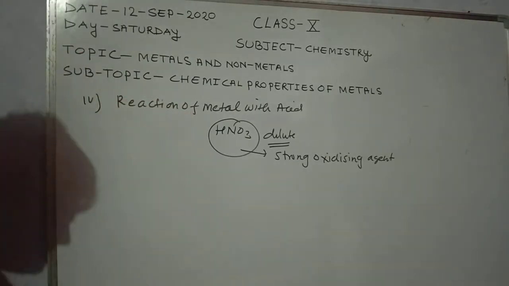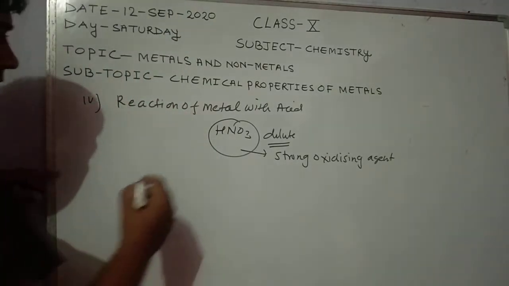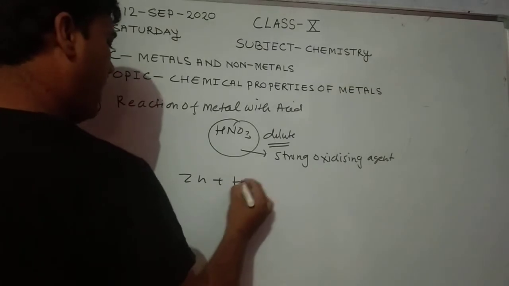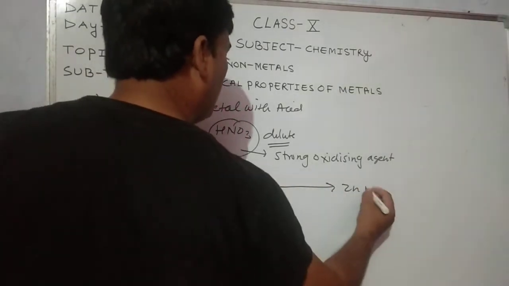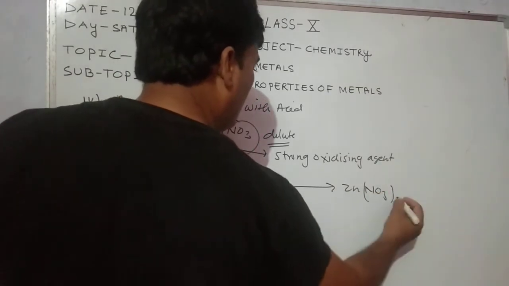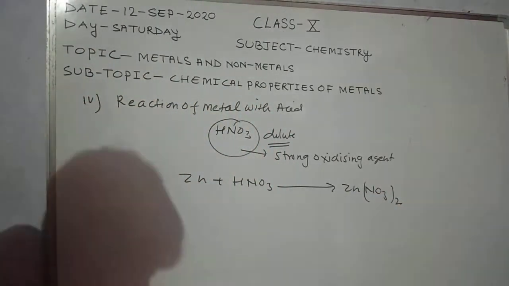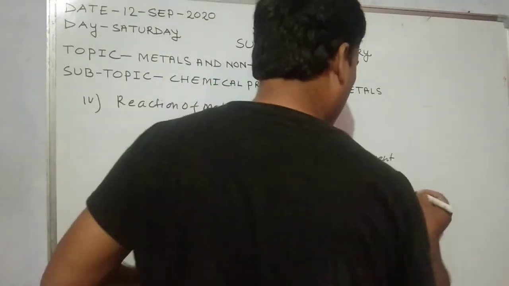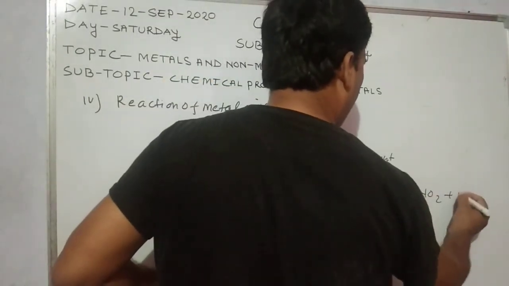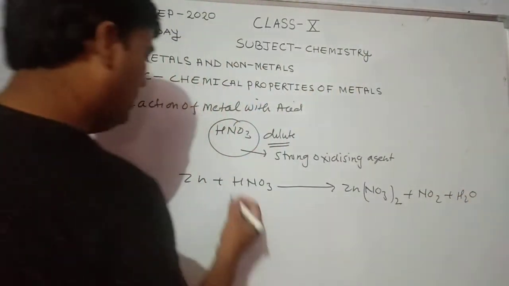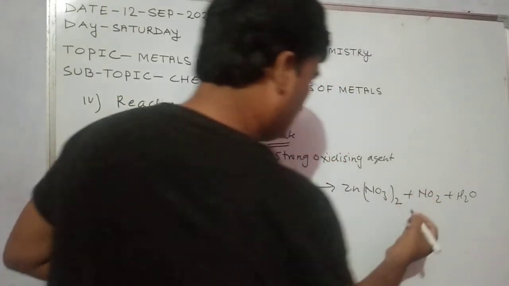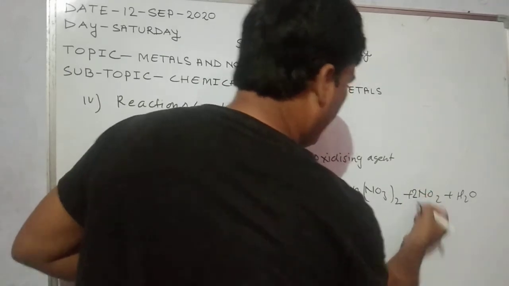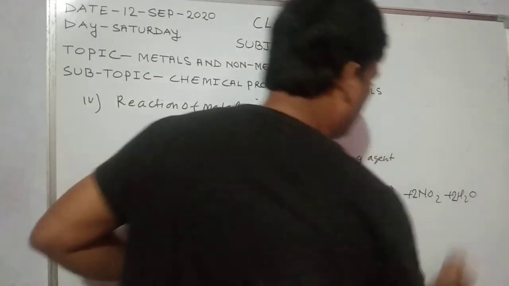For example, when zinc reacts with dilute HNO3, it forms Zn(NO3)2 plus NO2 plus H2O. So here, 4 HNO3, then 2 NO2, then 2H2O.